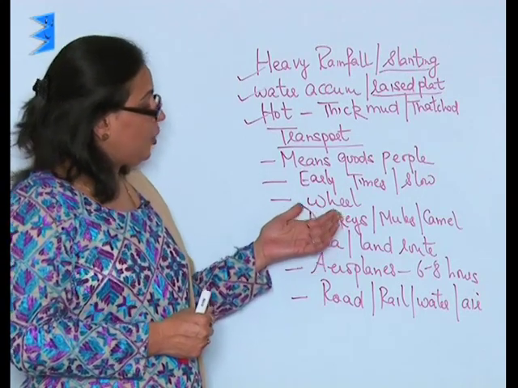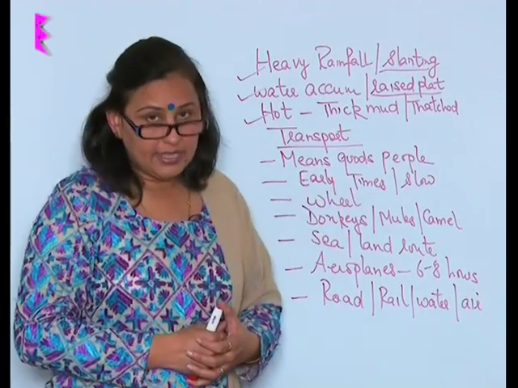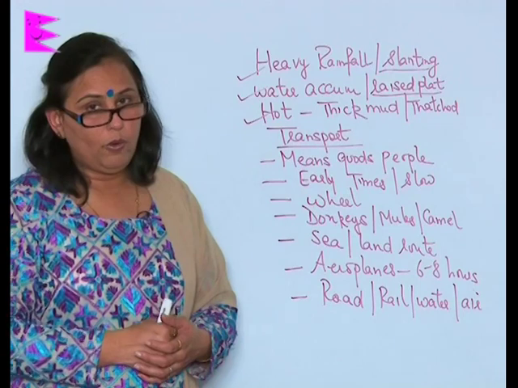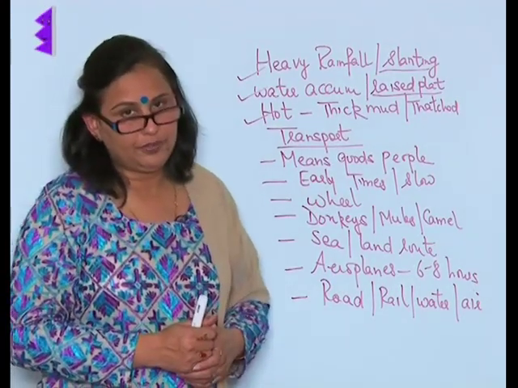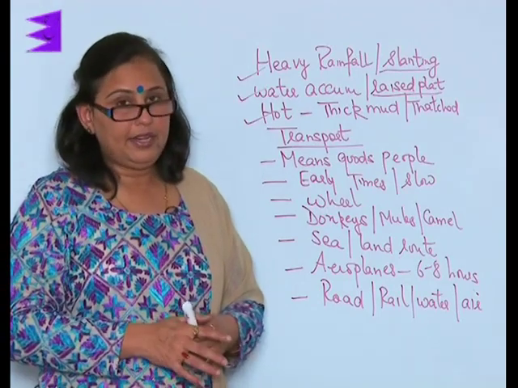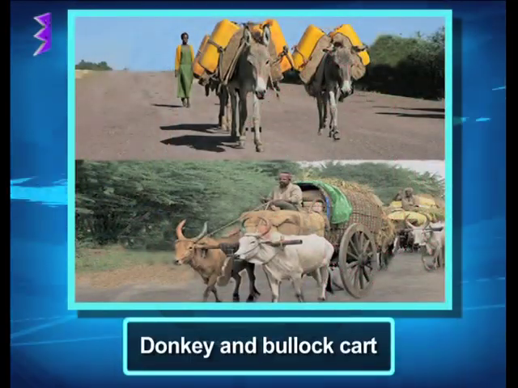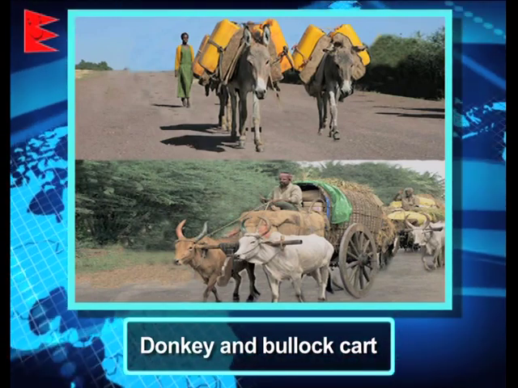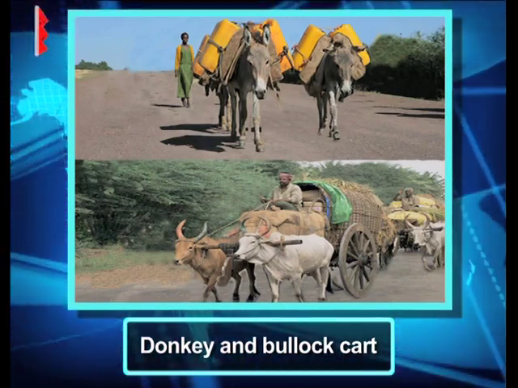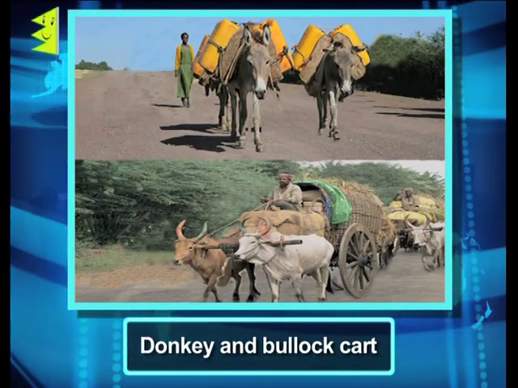Slowly the changes were occurring, but still it was a long way to go before we could get a good means of transportation. Even today in India, we have donkeys, mules, camels and bullocks which are used as means of transportation, which are slow in nature.